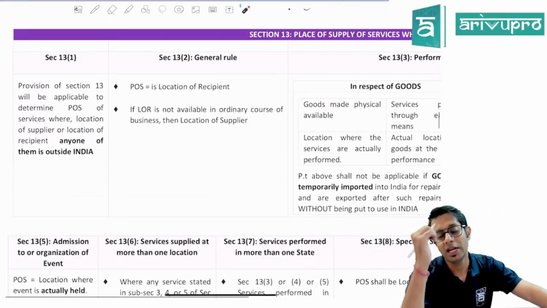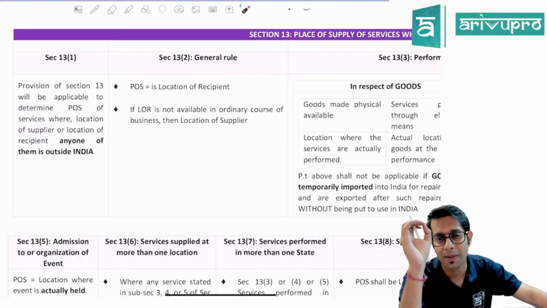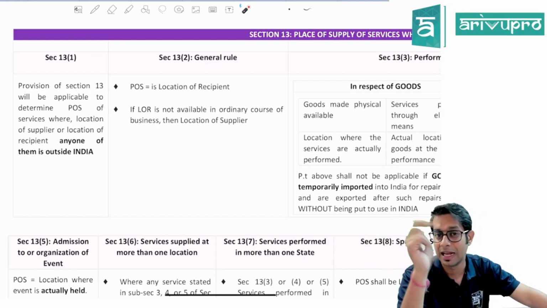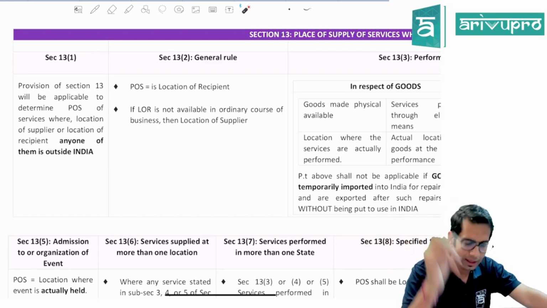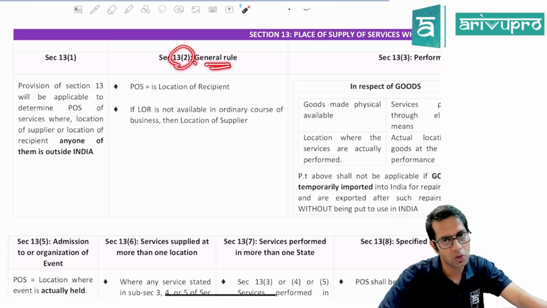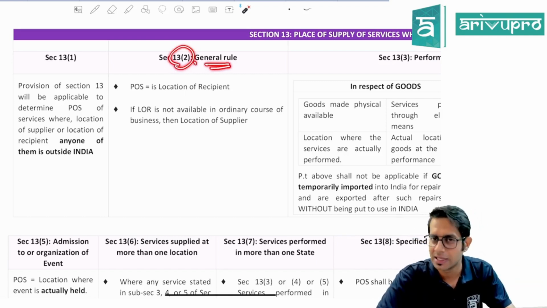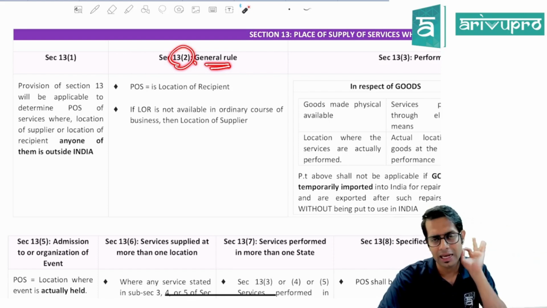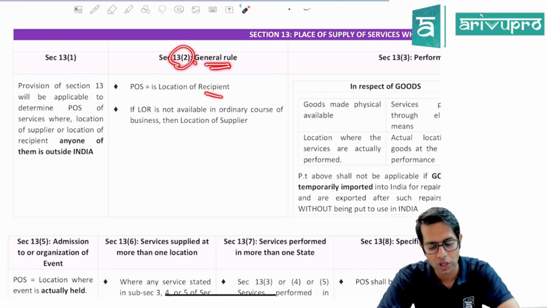Then section 13 talks about determination of place of supply for services where either the supplier or the recipient, any one among them, is outside India. That is what section 13 subsection 1 is telling. Section 13 subsection 2 talks about the general rule. Generally, what will be the place of supply in this case, sir? In case either the supplier or recipient is outside India, any one among them is outside India, the place of supply will be location of recipient.